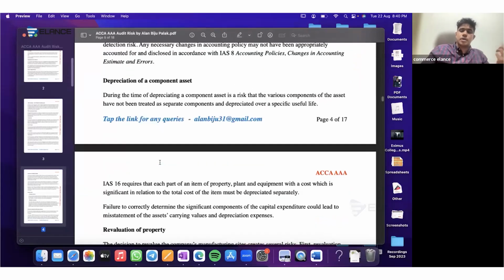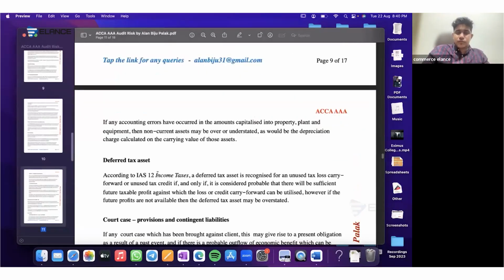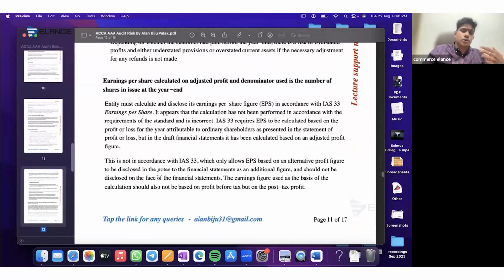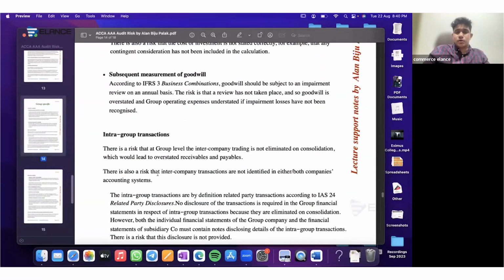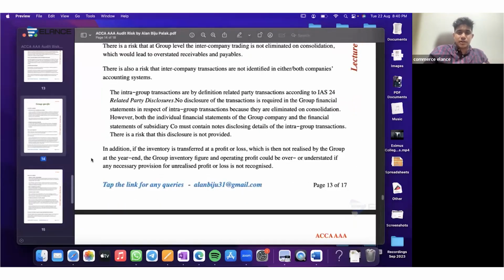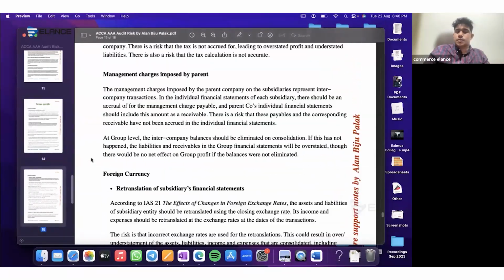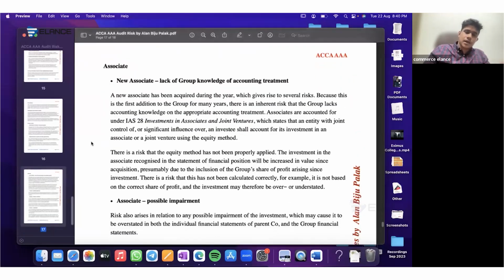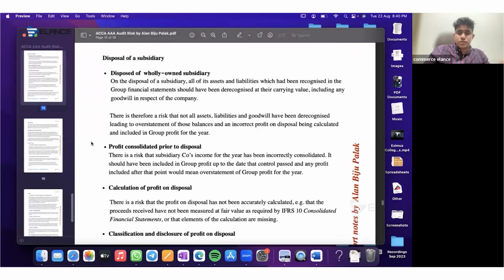Like say, for example, in a normal group-based question, usually you used to find either the acquisition of a subsidiary or an associate, or the disposal of a subsidiary or an associate. So we have included all the possible risks in relation to the disposal and the acquisition of a subsidiary, as well as relating to the acquisition and disposal of an associate as well. And we have also listed down the treatment required for a joint venture.